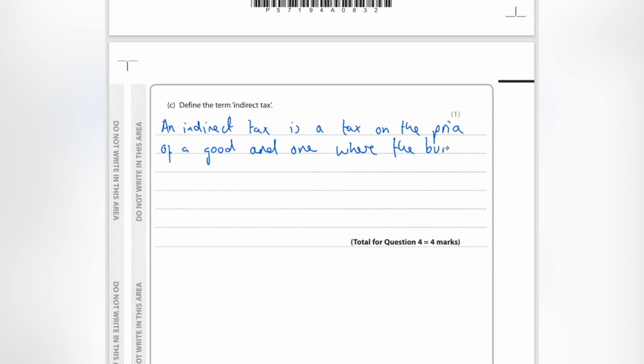Define the term indirect tax. Okay, an indirect tax is a tax on the price of a good and one where the burden of the tax can be passed on.